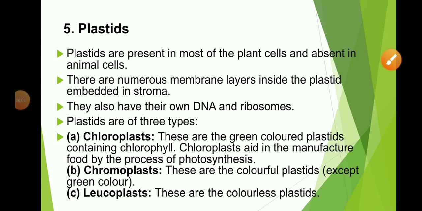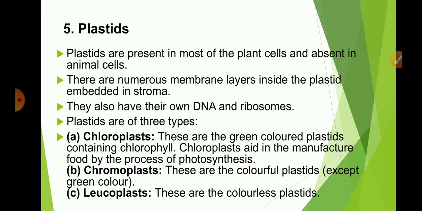Next organelle is plastid. Plastids are present only in plant cells and absent in animal cells. There are numerous membrane layers inside the plastid embedded in a material called stroma. Like mitochondria, plastids also have their own DNA and ribosomes. So remember, mitochondria and plastids have their own DNA and ribosomes and so can synthesize protein.